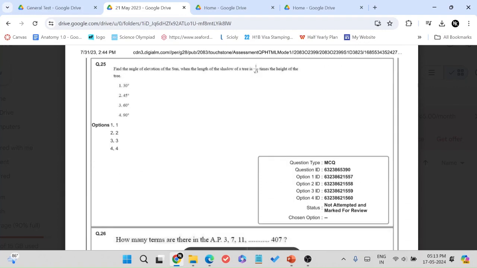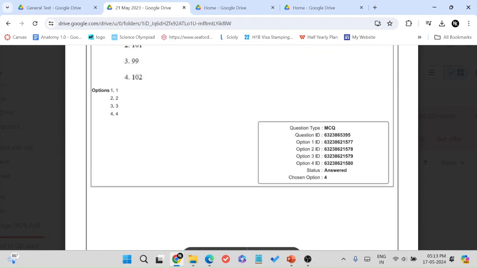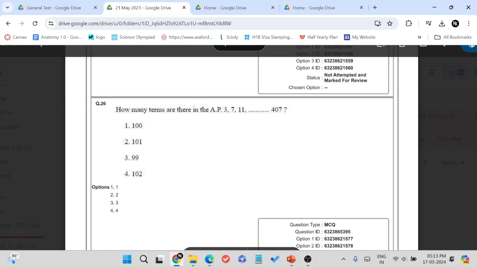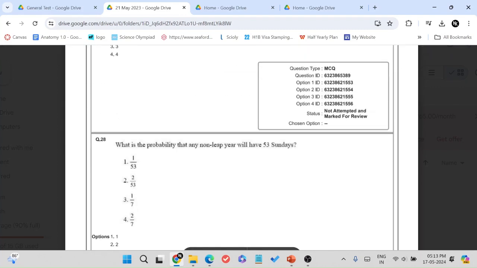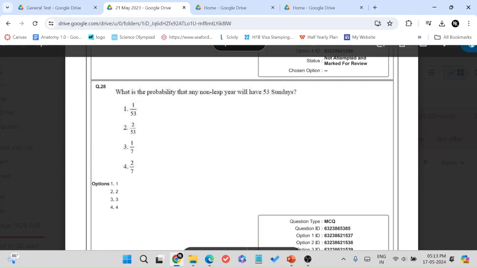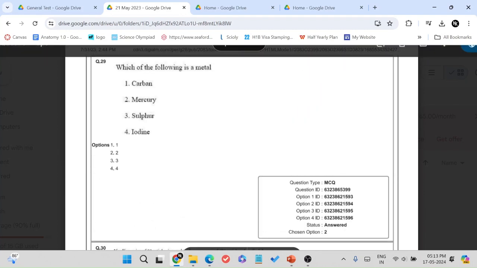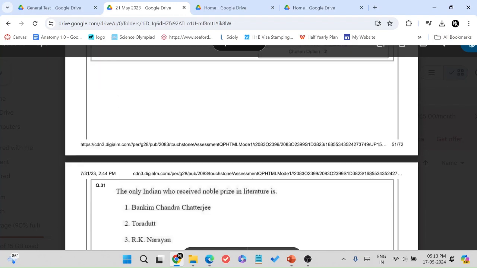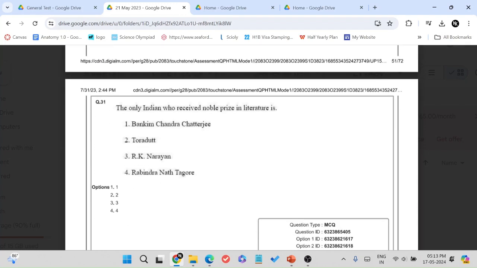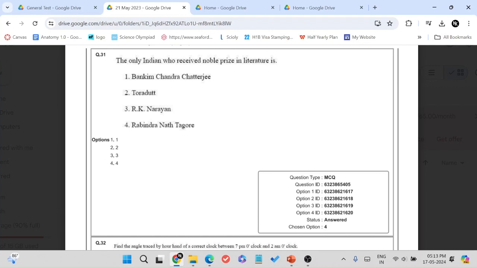And then again, another science question, SI units and physical quantities, trigonometry, APs. There's not a single question about arithmetic progression this year. Not a single one. Trigonometry again, probability. There's also no probability questions, by the way. Which of the following is a metal? Very straightforward questions. Selling price, profit and loss.